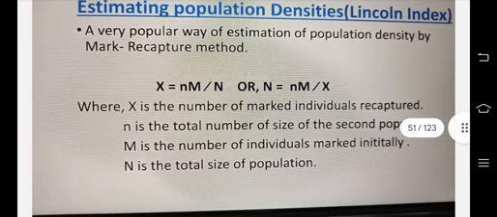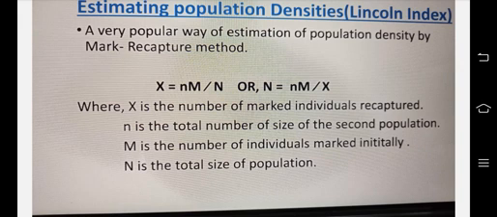Estimating population densities: the Lincoln index, a very popular way of estimating population density by the mark-recapture method. x is equal to nm by N, or capital N is equal to small m times n by x, where x is the number of marked individuals recaptured, n is the total size of the second population, m is the number of individuals marked initially, and N is the total size of the population.